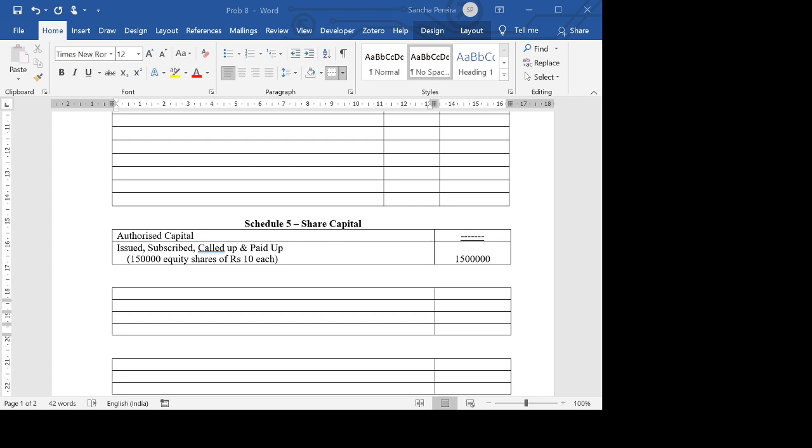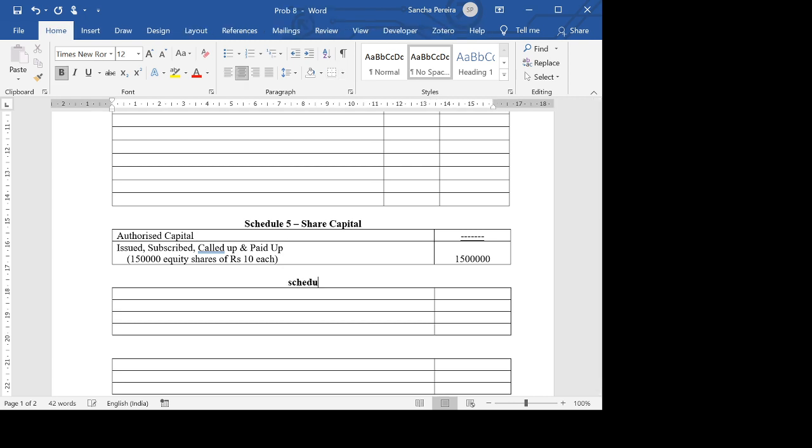There is no calculation for fair value change account because to have it we need to know both the values, book value as well as market value. Here we only know the book value. So we are not going to have anything under fair value change. So directly we move on to the next. Borrowings also we didn't have schedule 7. Fair value change there is nothing. So we now directly move on to schedule 8.